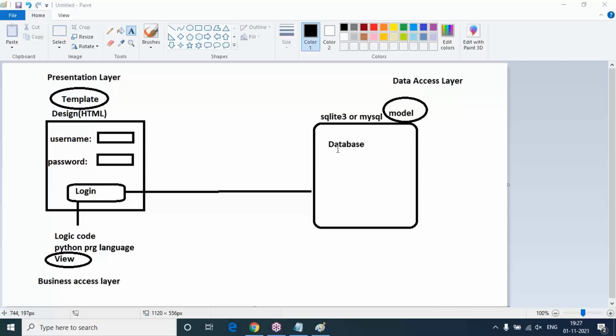Strictly remember, I am saying template plus the Python programming language is the front-end application. But really speaking, Python is used as back-end logic code for this template. Overall, though, the back-end application is the database only.